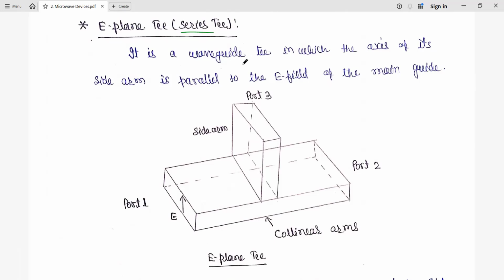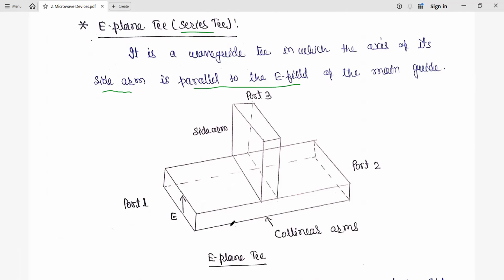So what is this E-plane T? It is the waveguide in which the axis of its side arm is parallel to the electric field. Okay, so it is E-plane T. E is for electric field. So the side arms are parallel to the electric field of the main guide.